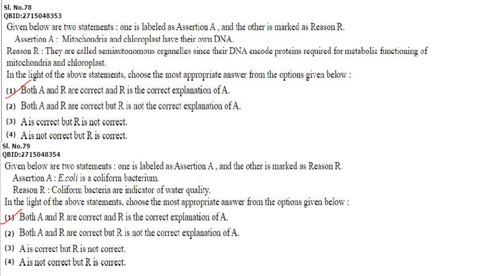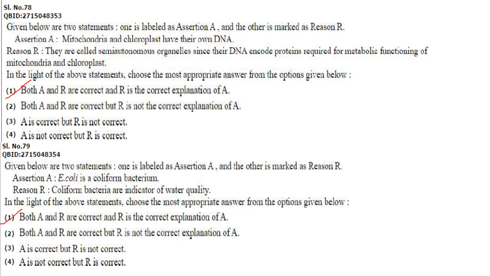Given below are two statements. One is labeled as assertion A and another as reason R. Assertion. Mitochondria and chloroplast have their own DNA. Everybody knows that. Now reason. They are called semi-autonomous organelles since their DNA encode proteins required for metabolic function of mitochondria and chloroplast. That is correct reason.